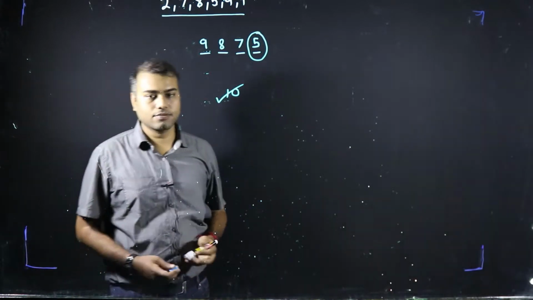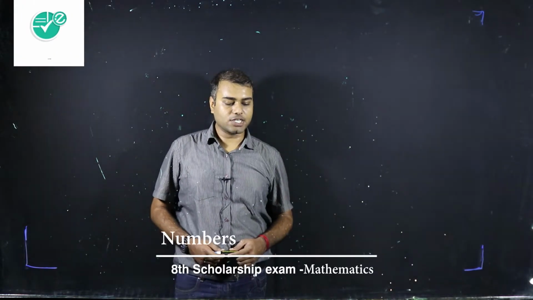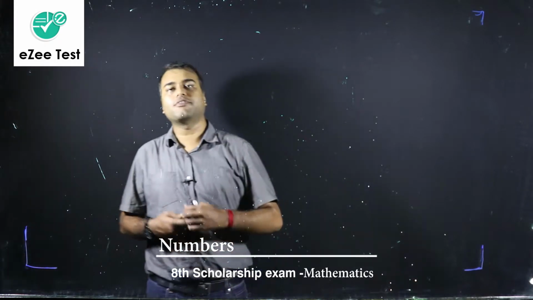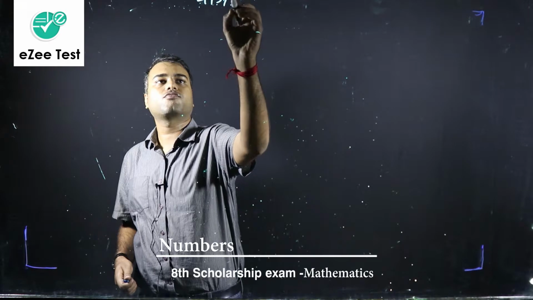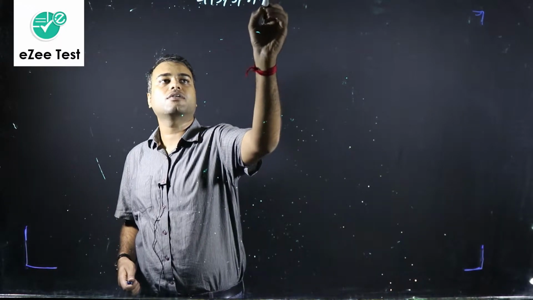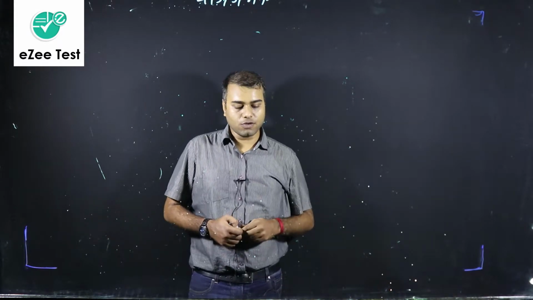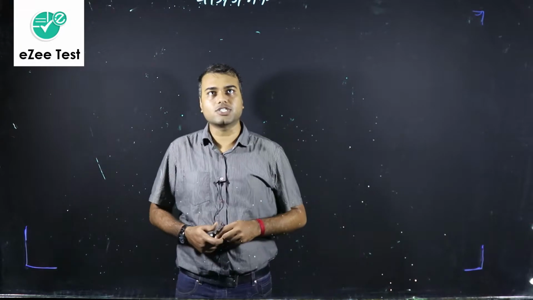The second option. Move on to our second question. If we form the smallest 5-digit number out of 4, 3, 5, 8, 7, 2, then what is the difference between the place value and the face value of its 100th place digit?